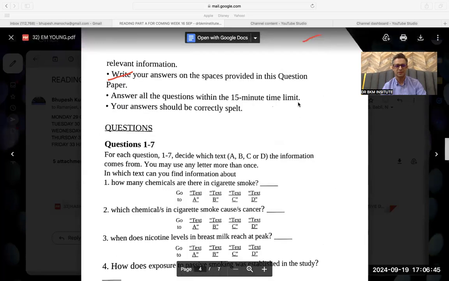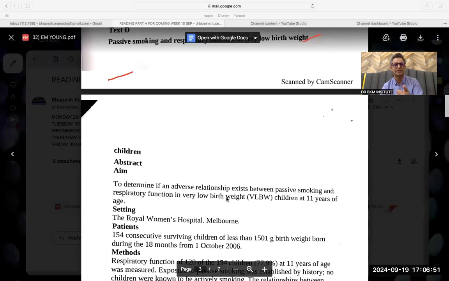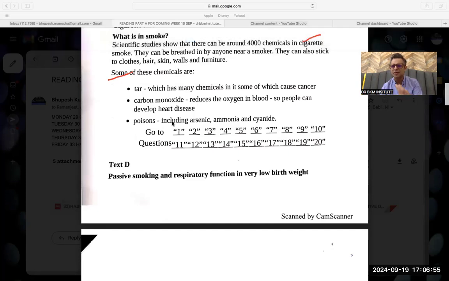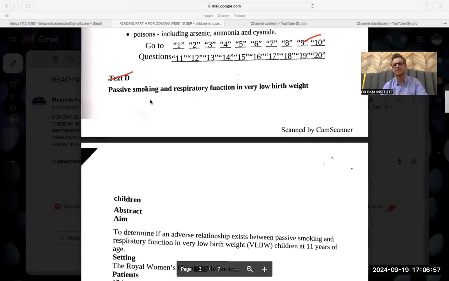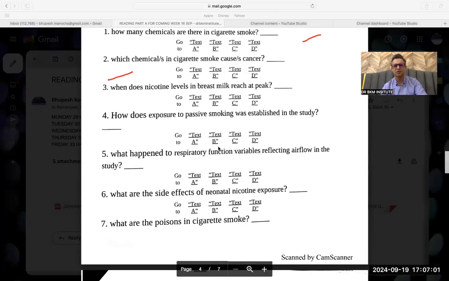What are the poisons? D or C? Just C. Poisons, C. That is how you do it. Passive smoking and respiratory function: two more questions done. My questions are solved.